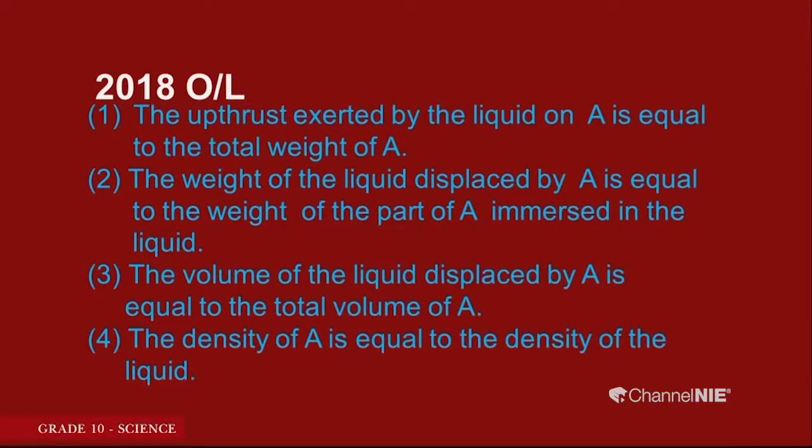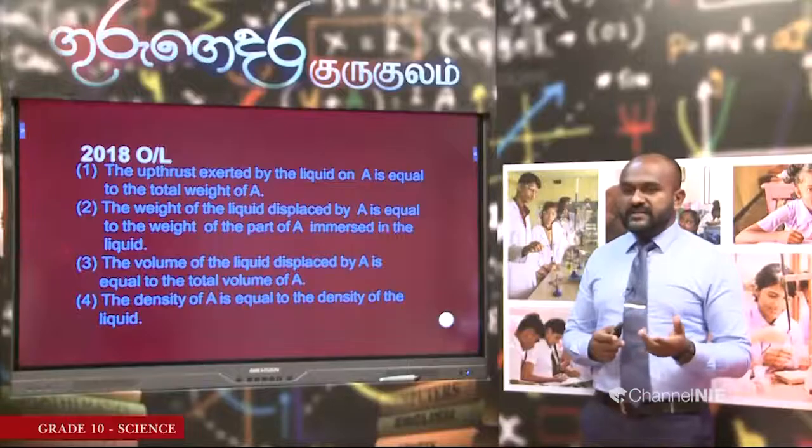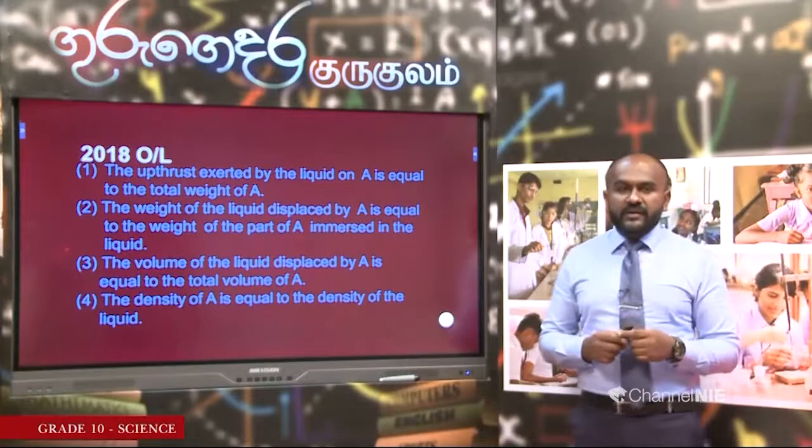If you have got the first one, that is the correct answer. What does it say? The upthrust exerted by the liquid on A is equal to the total weight of A. Now, you see this object is floating. So, it is partially immersed, it is floating.